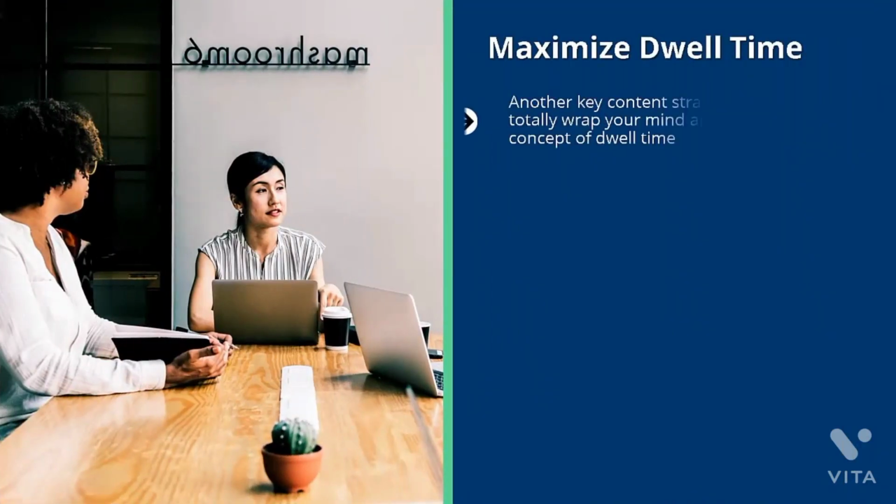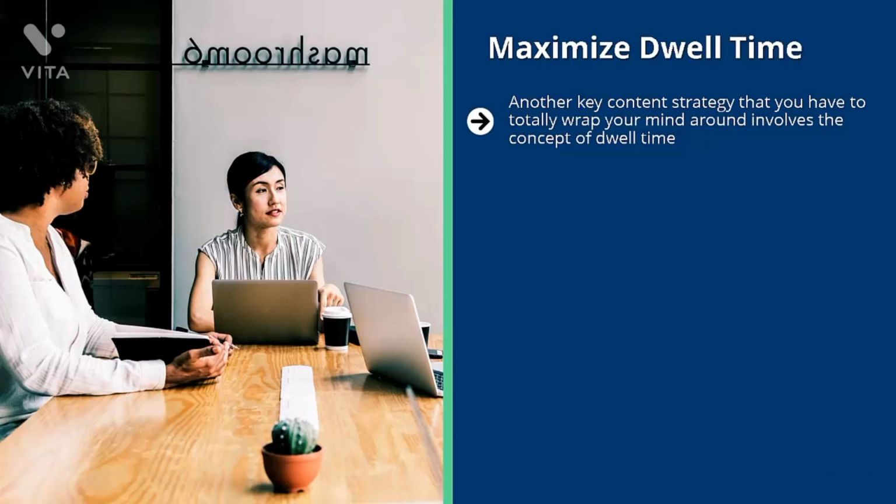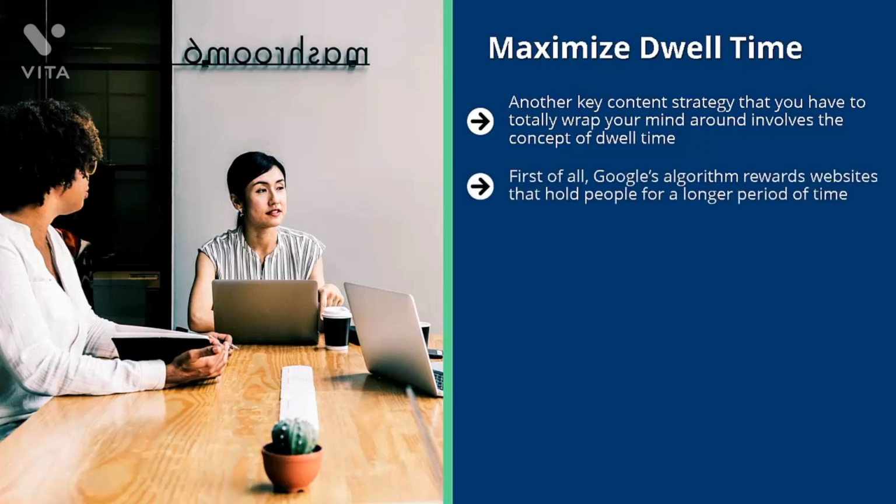Maximize dwell time. Another key content strategy that you have to totally wrap your mind around involves the concept of dwell time. When you get people to visit your website, try to get them to stay for as long as possible. In other words, try to get them to dwell on your content. How come? First of all, Google's algorithm rewards websites that hold people for a longer period of time. If, for example, your website shows up in search results and a person clicks and takes a long time to get back to Google, Google's algorithm is set up to reward your site and punish websites that people bounce out of immediately. In Google's estimation, the searcher found what he or she was looking for on your website. That's why they stuck around for quite some time.